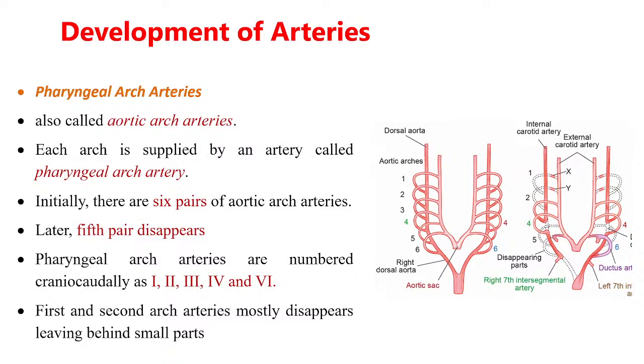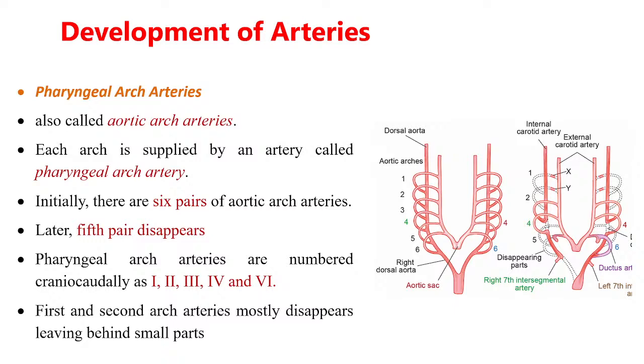Now each arch has its own artery. We have seen this. Initially there are 6 arches, so there are 6 arch arteries. Later the arches disappear, so this arch artery also disappears. First, the fifth arch artery disappears. The remaining are the first, second, third, fourth, and sixth arch artery. And later, first and second arch artery also disappear. Only a small part of them remains behind.